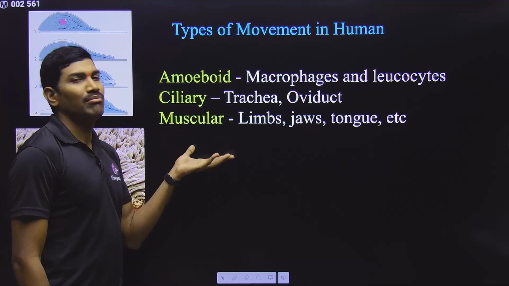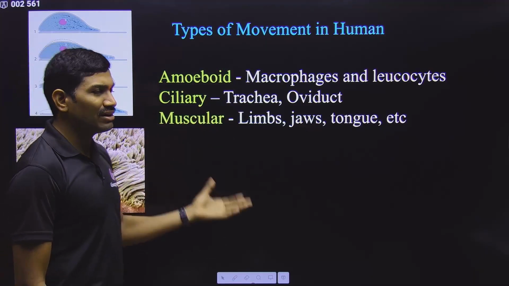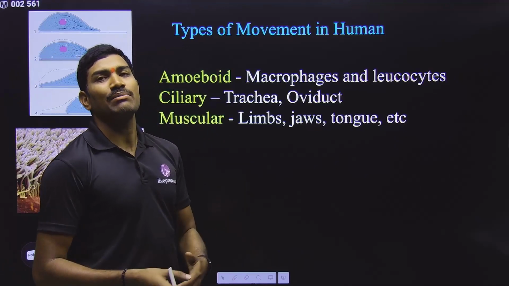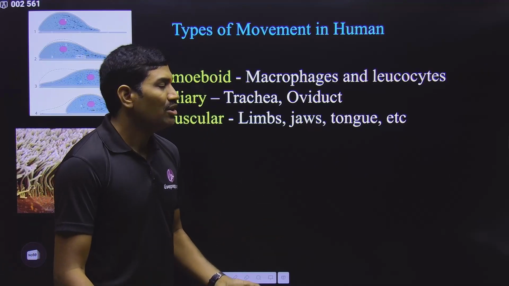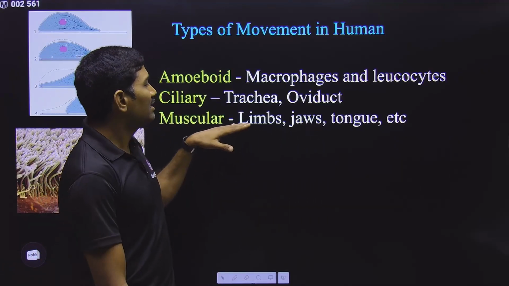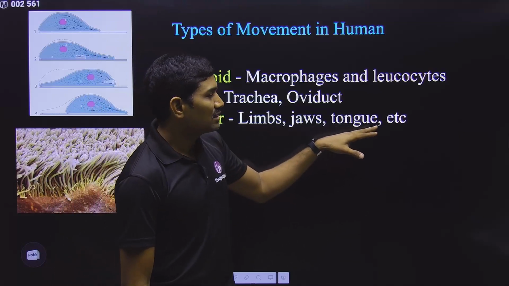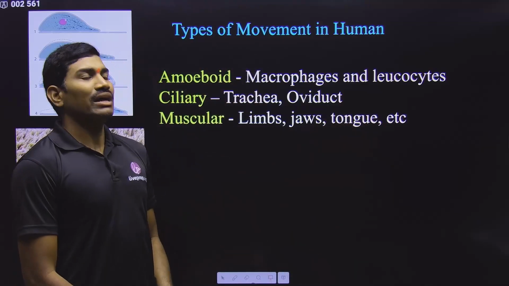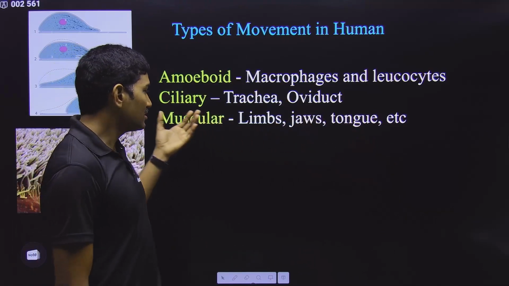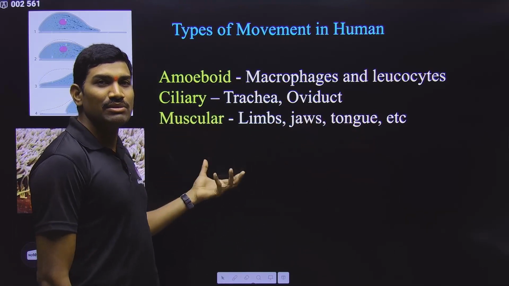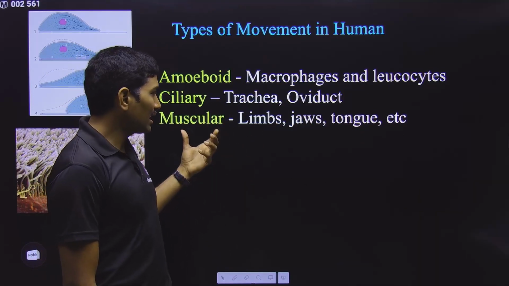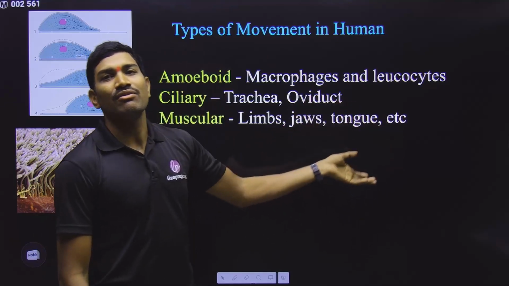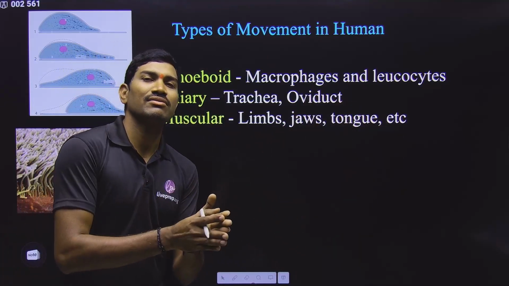Next one is regarding muscular movement. There are different types of muscles. They are helping in the movement of various organs. Here in general we are talking about limbs, jaws, tongue. These are the examples given in NCERT. Likewise, many organs are there. At these locations muscles are present, and these muscles are able to move so that they cause the movement of various other organs that are associated with these.